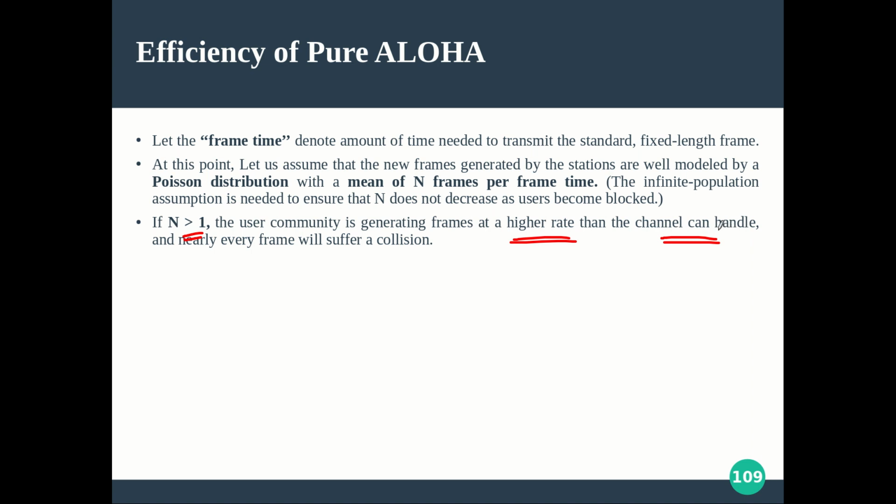So what we are expecting is n to be some value between 0 and 1. What we need is the number of stations transmitting during my frame transmission time to be equal to 0, but here it is not that count. What is n here? Mean.